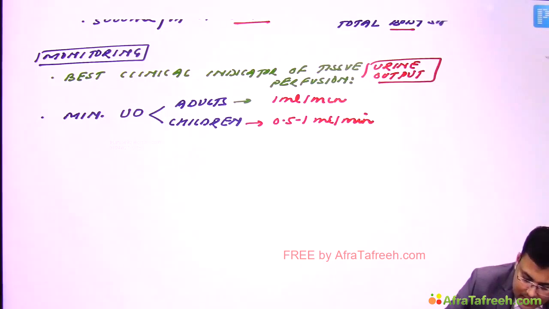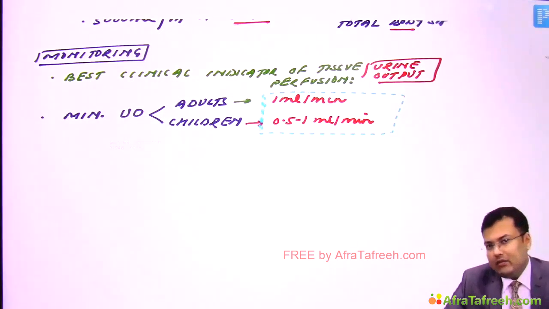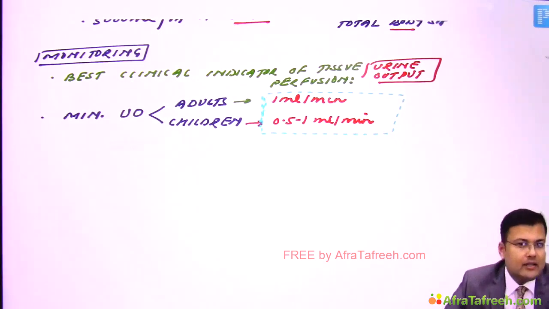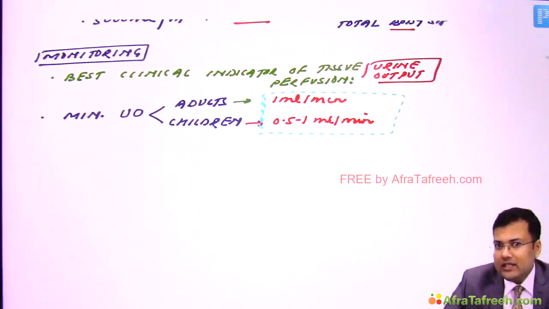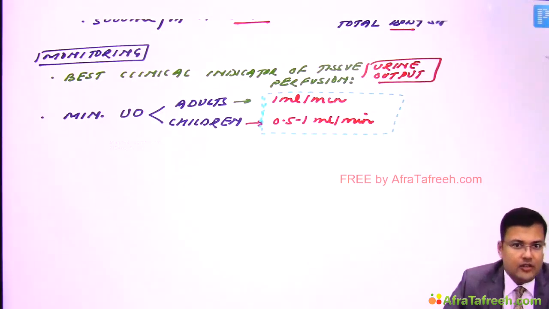Clear? Sometimes this value is given in hours, and you can easily calculate it: 60 ml per hour in adults and 30 to 60 ml per hour in children.